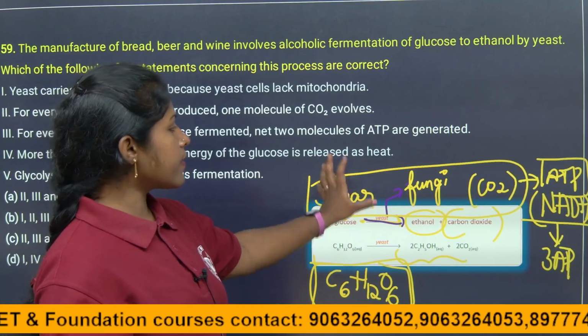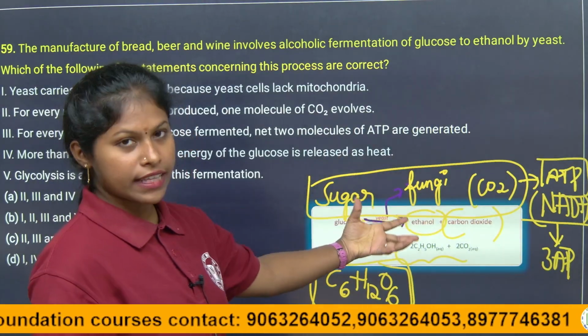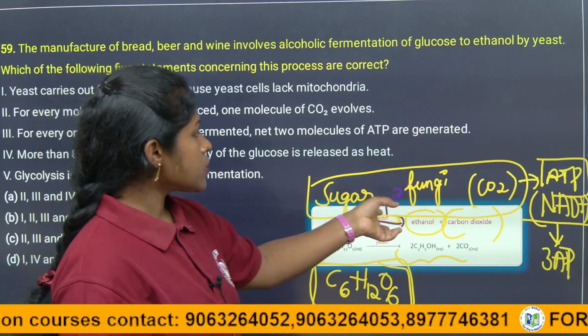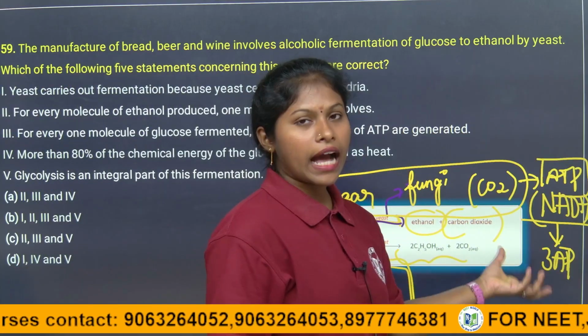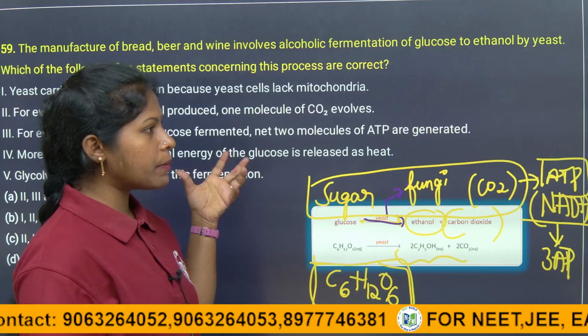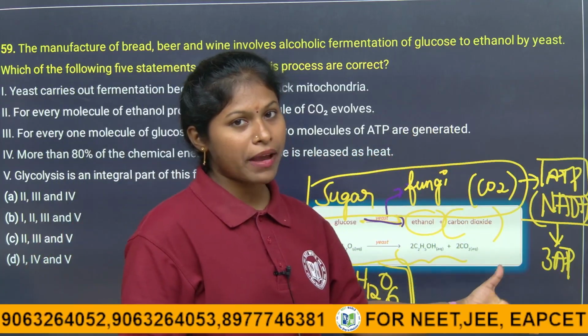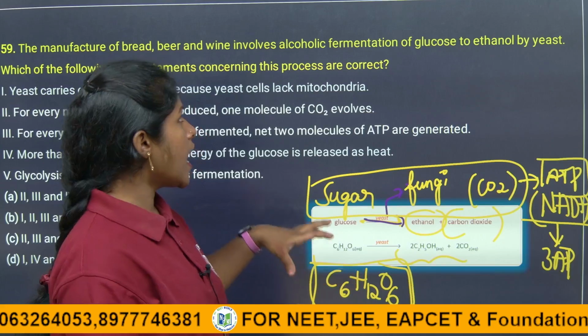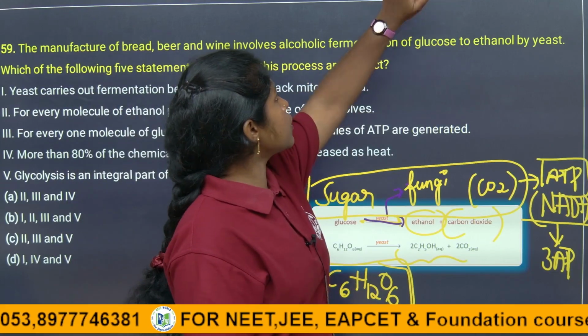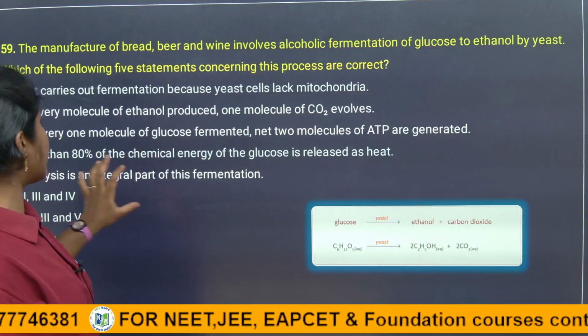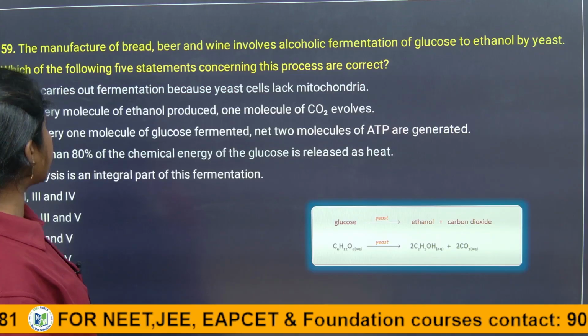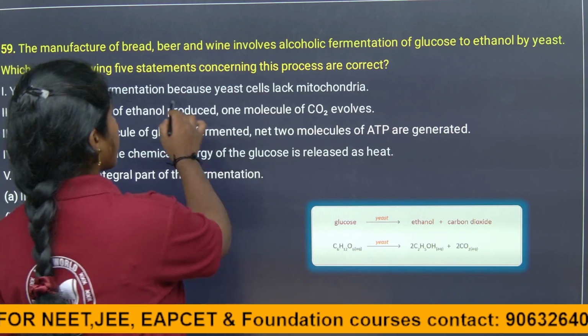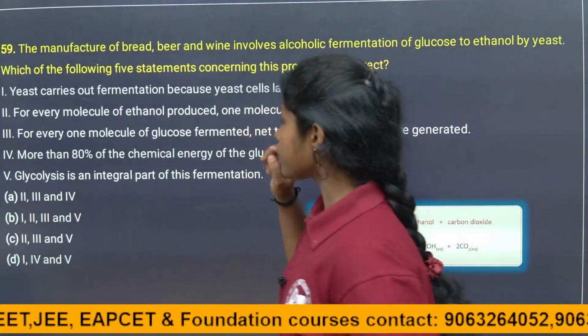So sugar is converted in the presence of yeast, and yeast is a fungus. It produces ethanol and carbon dioxide. This is how fermentation happens with the help of microorganisms. As it occurs in the absence of oxygen, it is considered an anaerobic process. They are asking which statements are correct. Yeast carries out fermentation because yeast cells lack mitochondria.